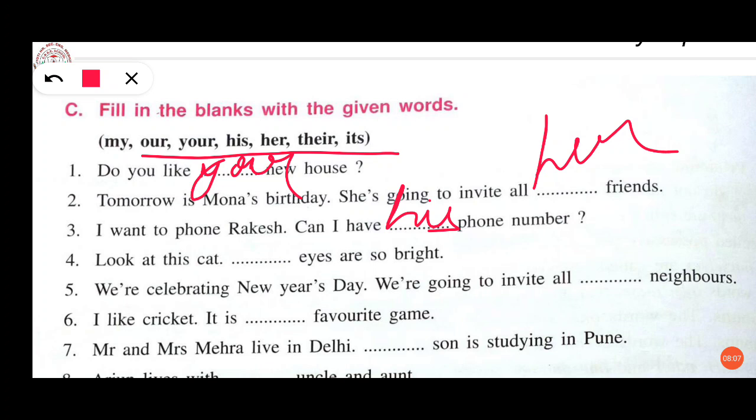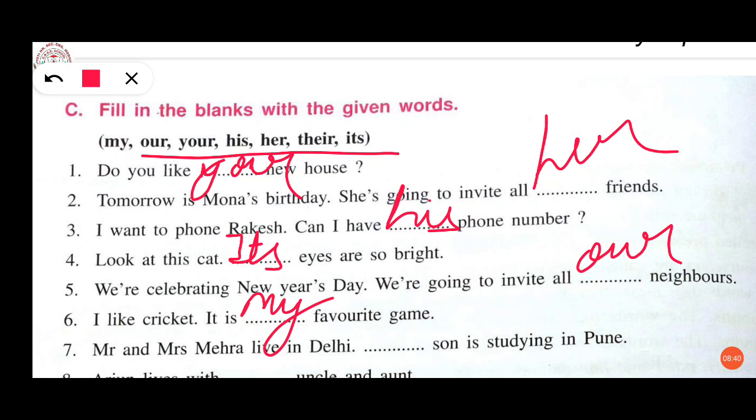Fourth one, look at this cat. Its eyes are so bright. Fifth one, we are celebrating New Year's Day. We are going to invite all our neighbors. Sixth one, I like cricket. It is my favorite game.